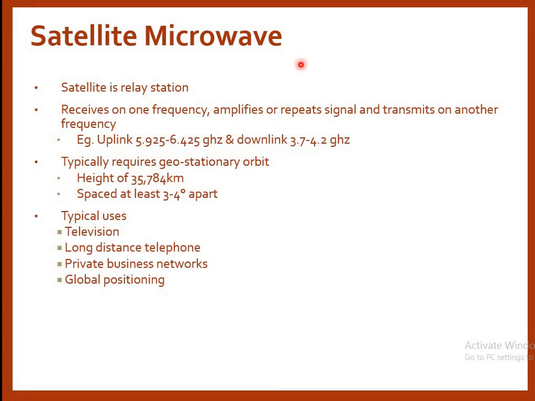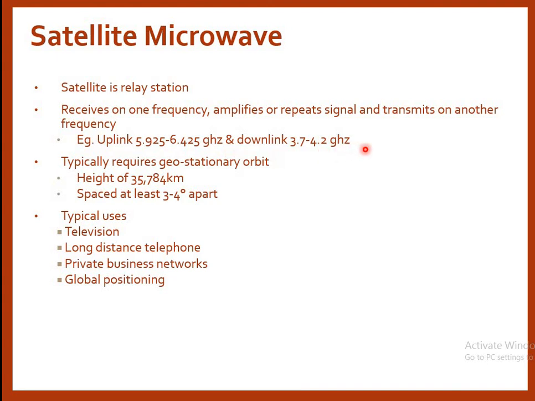The next type of microwave communication is satellite microwave communication. Here the satellite is a relay station that receives on one frequency, amplifies or repeats the signal, and transmits on another frequency. We have two frequencies, uplink and downlink. The uplink frequency is 5.925 to 6.425 GHz and the downlink frequency is 3.7 to 4.2 GHz.